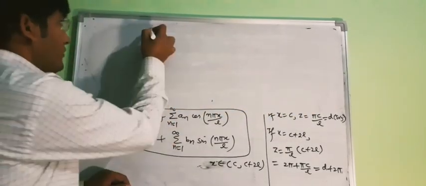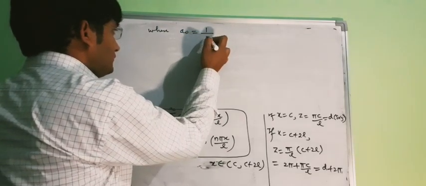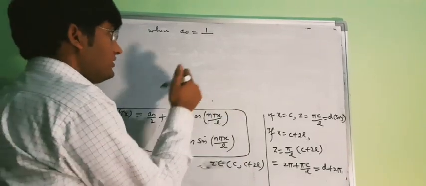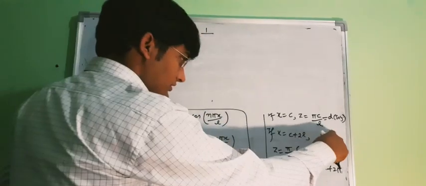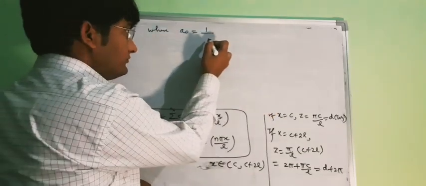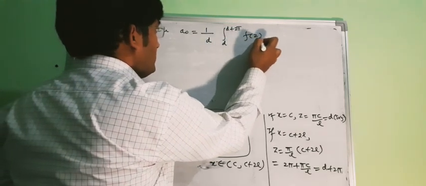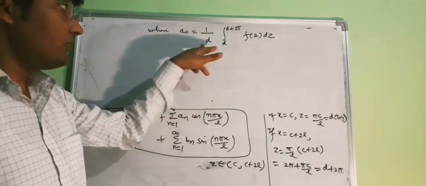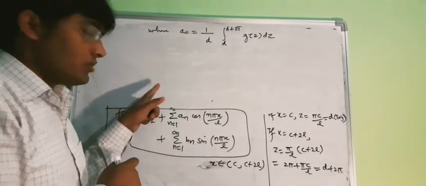Now my a naught will be, please remember this series of g(z). From g(z) our a naught will be 1 upon pi, please remember that g(z) was defined for this interval, so our a naught will be 1 upon pi, integral d to d plus 2 pi of g(z) dz. This was your a naught for g(z), because we have written the series for g(z).